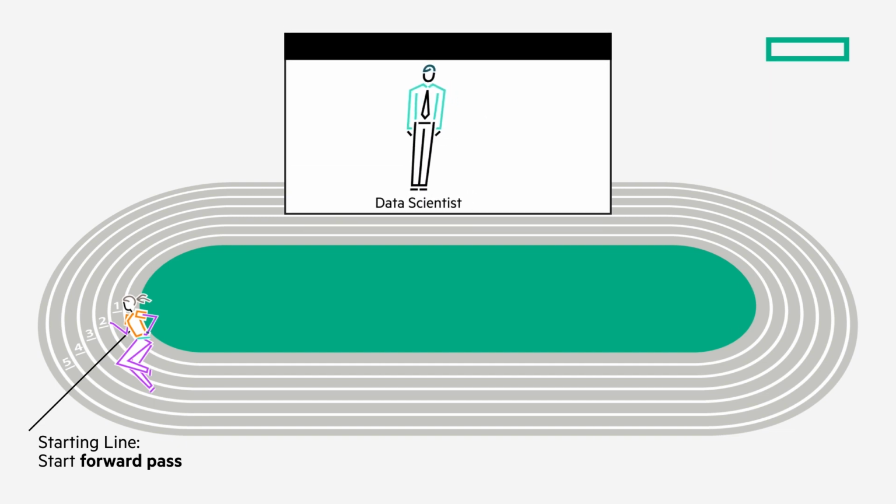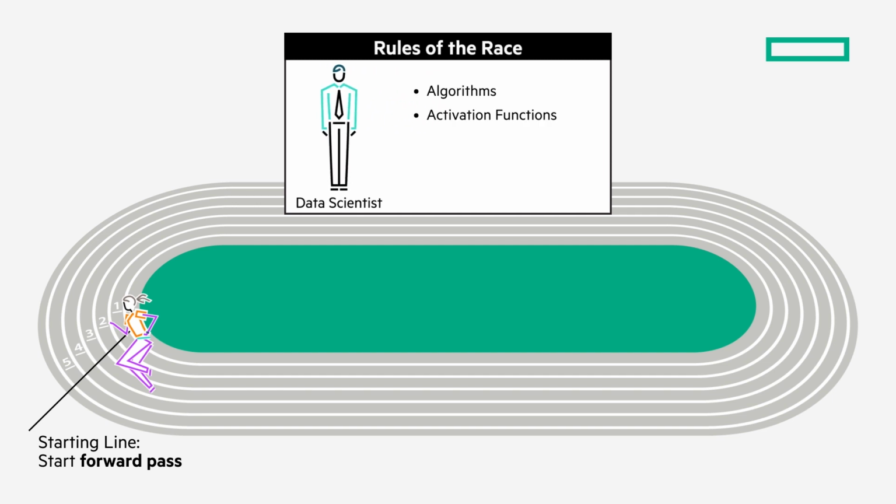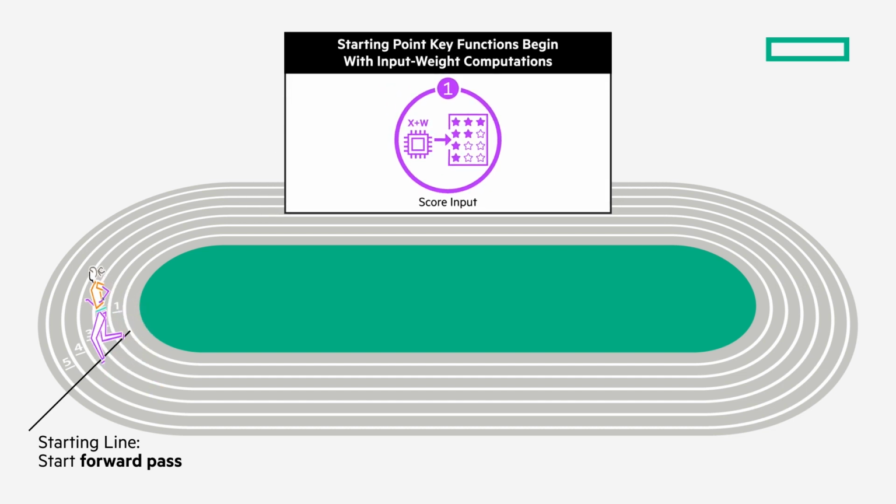These rules will include crucial details, like the algorithms to use, which activation functions to use in which layers, the number of epochs, and more. The starting point represents the beginning of the forward pass through all the layers of a neural network, where input weight computations are made, and activation functions are either triggered or passed as the model moves through all the hidden layers until it reaches an output.